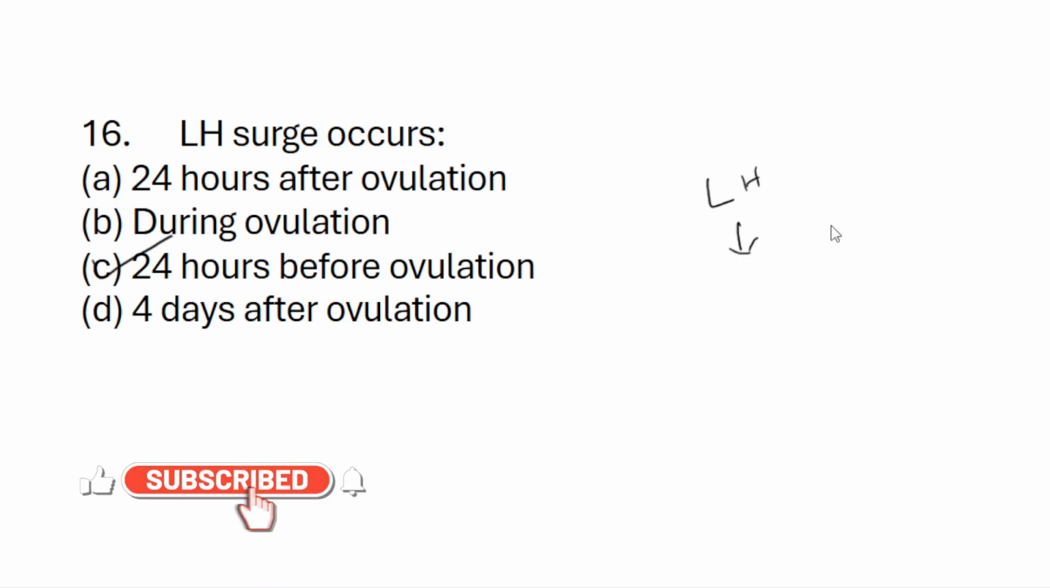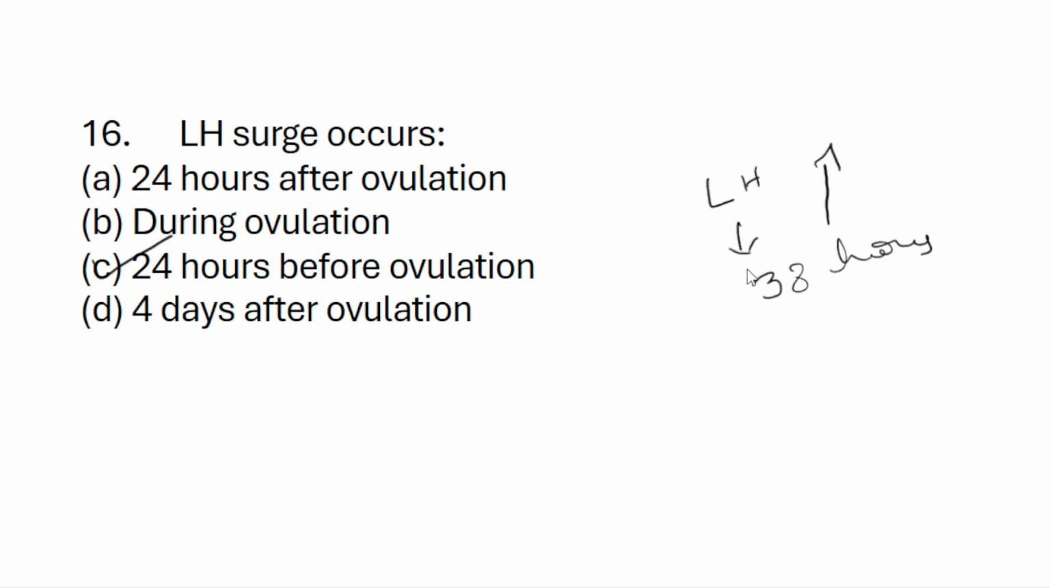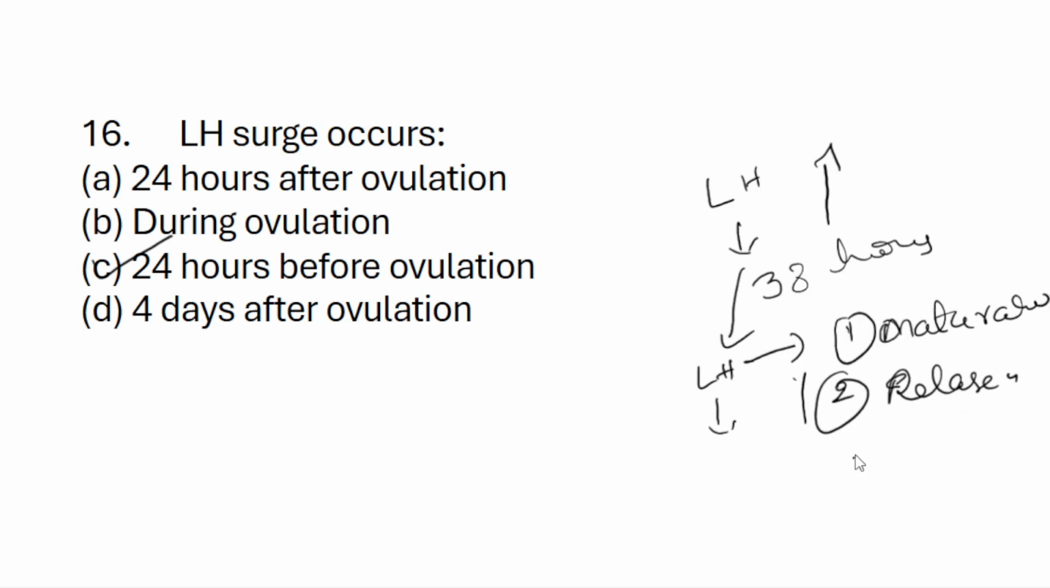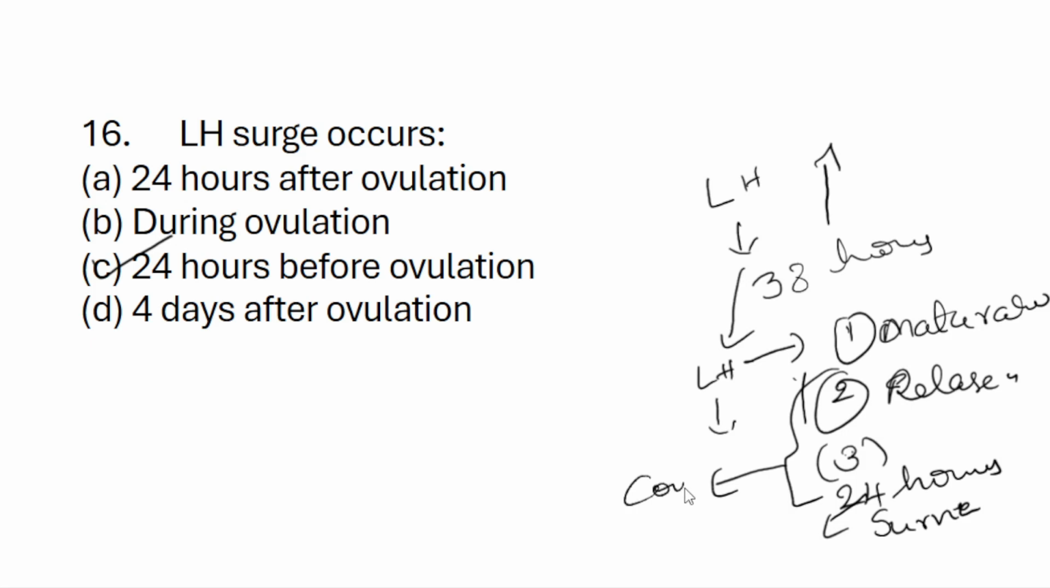What is the LH surge? Luteinizing hormone increases about 24 to 38 hours before ovulation. So what does it do? Due to this LH surge, first, maturation of the ovum. Second, release of the ovum. Third, the ovum survives up to 24 hours. During this period, if coitus happens, then fertilization will happen.